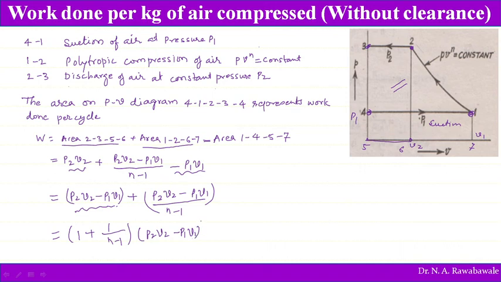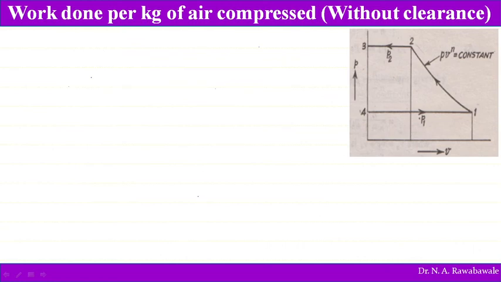On simplification, we will again rewrite: work done per cycle is equal to 1 plus 1 divided by n minus 1, in another bracket P2 V2 minus P1 V1.